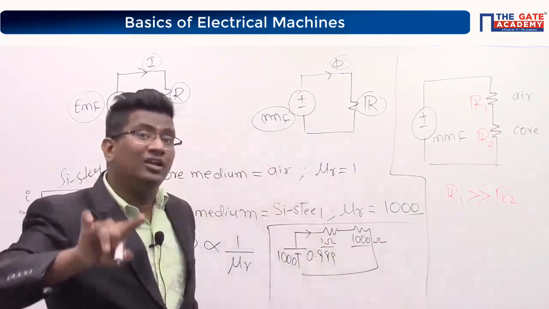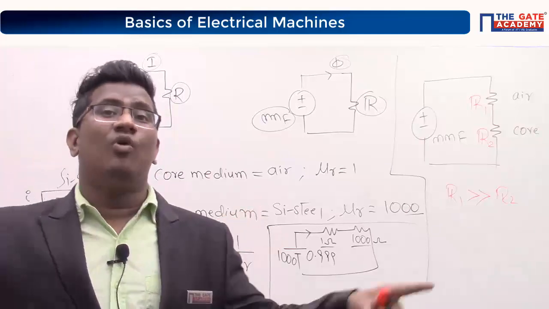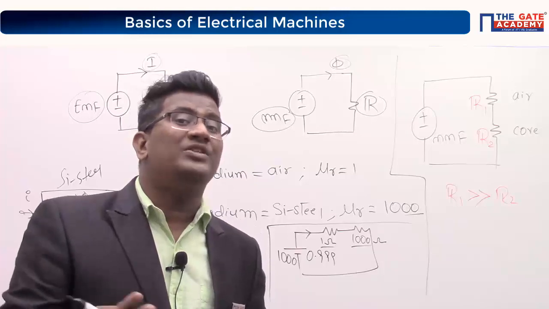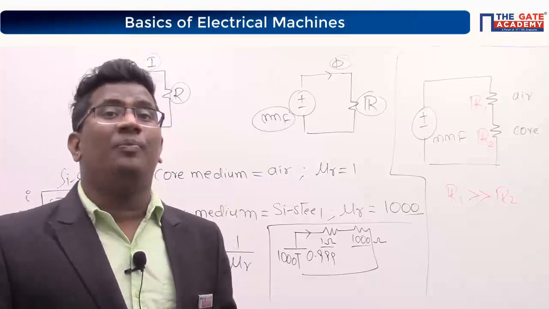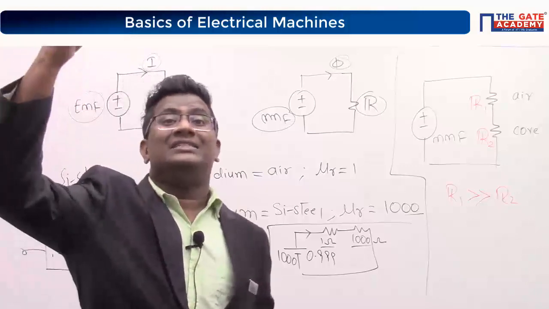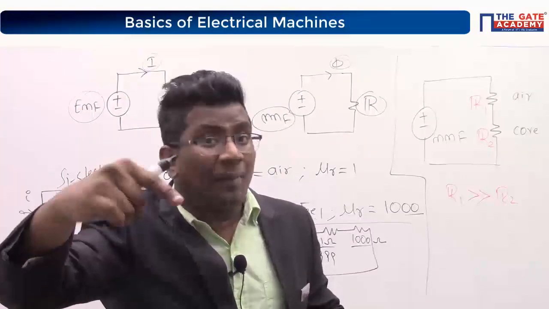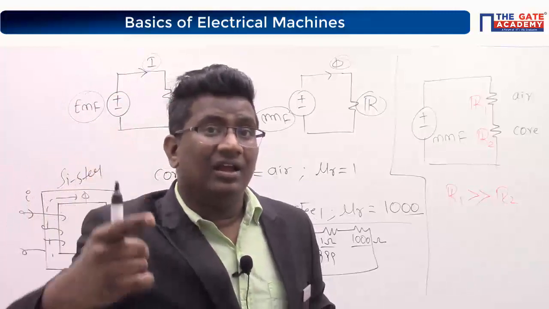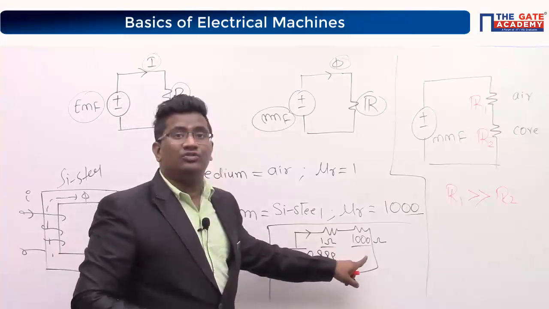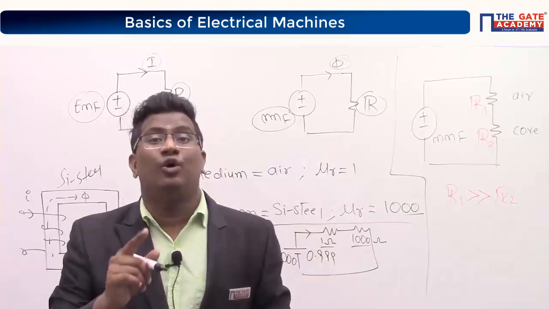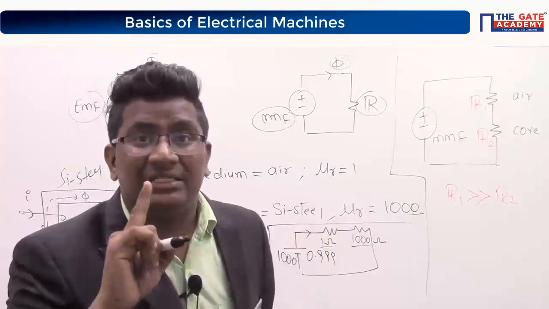You tell me one thing. Across which resistance is the voltage drop more? Perfect. Across the high resistance, the voltage drop is more, correct? It means, compared to this 1000 ohm resistance, can I neglect the effect of the 1 ohm resistance?